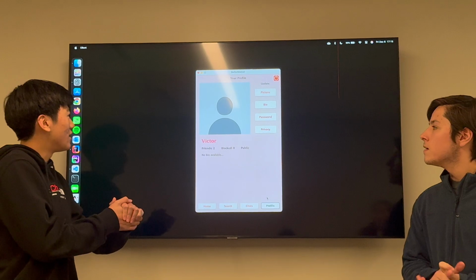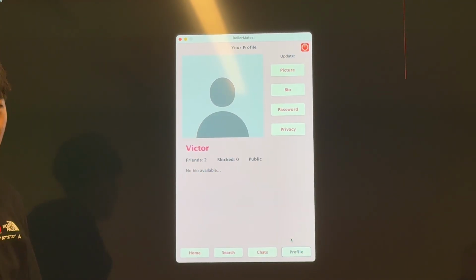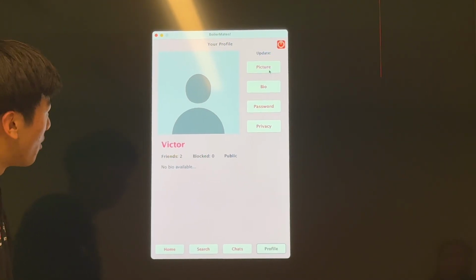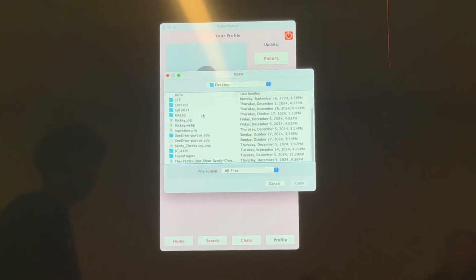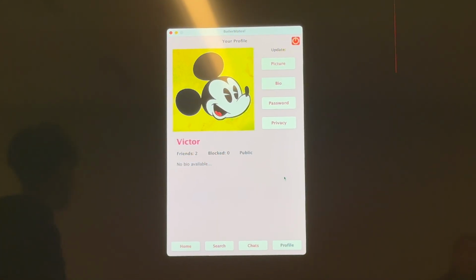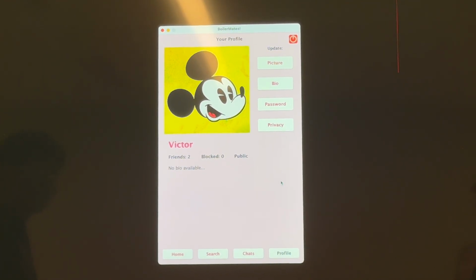Okay, so this is the own profile. So as you see right now, we have the generic no picture because we're a new user. So let's go and click picture, and we're gonna go and update our picture. So we have a little finder here. We can go and search for our picture in our files. We're uploading a Mickey Mouse picture, and see now it's nice and uploaded. We have a great quality picture right here, Mickey Mouse.